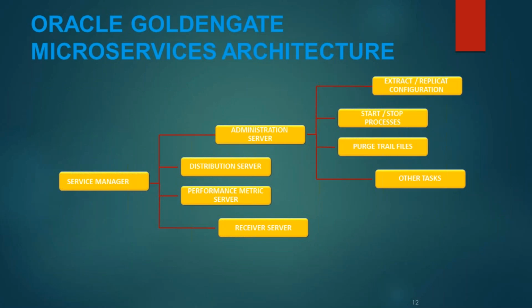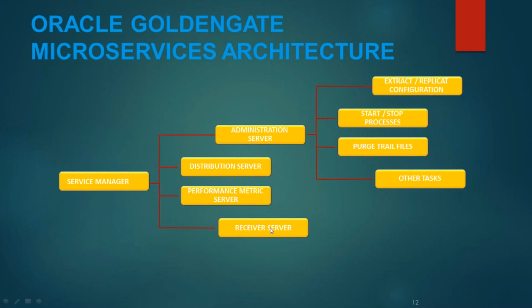Now how does the Oracle Golden Gate microservices architecture look like? In microservices architecture, as I told you, things run as services. Instead of manager, you have service manager. Under service manager, you have different services running: administration server, distribution server, performance metrics server, and receiver server. The data pump process of classic has been replaced by distribution server in microservices.